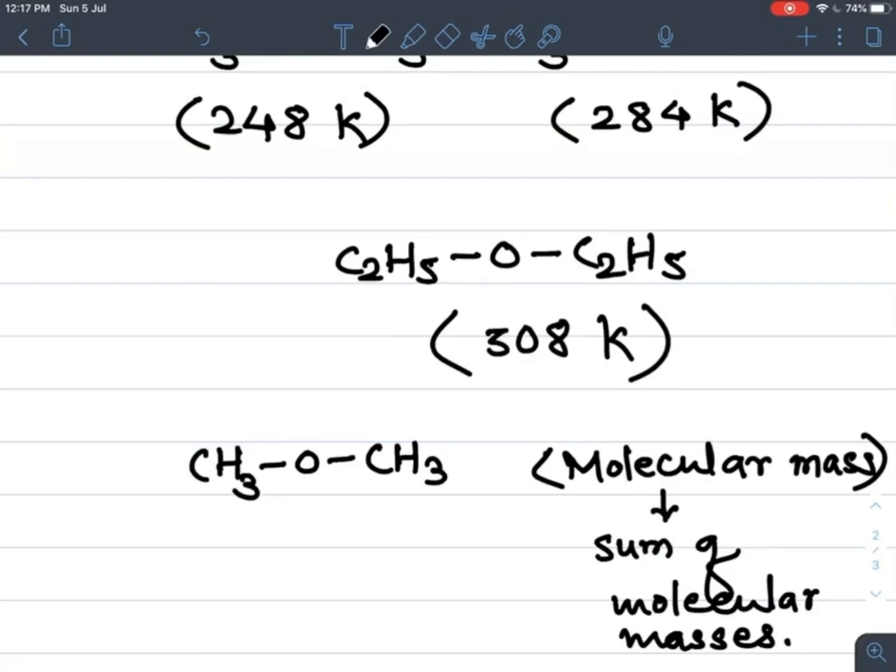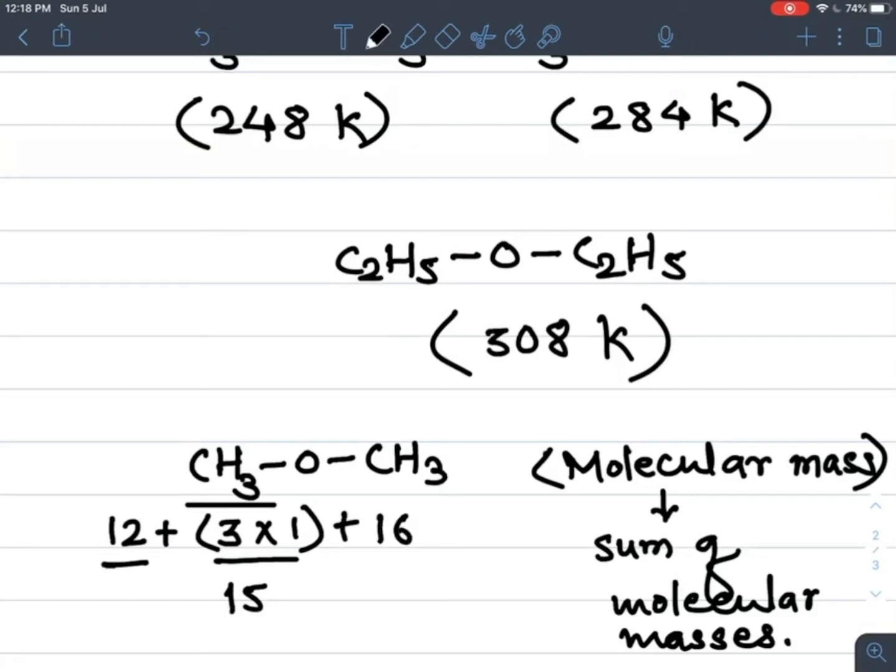The molecular mass of carbon is 12, plus 3 hydrogens, 3 into 1. So 12 plus 3 is 15, the molecular mass of CH3, plus oxygen 16, plus again one more CH3.